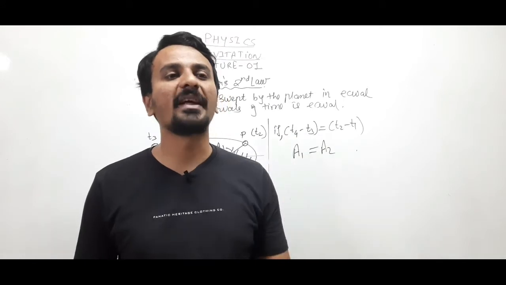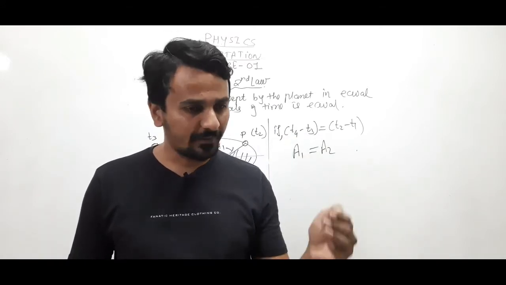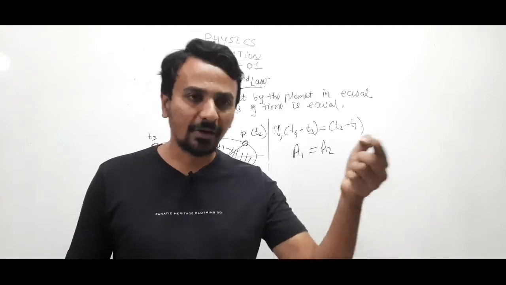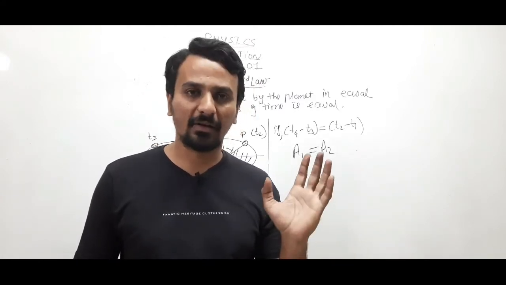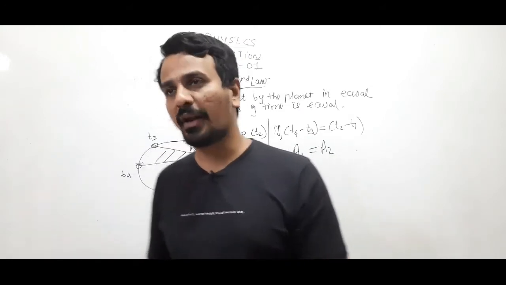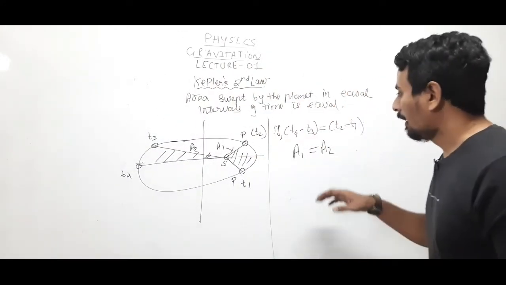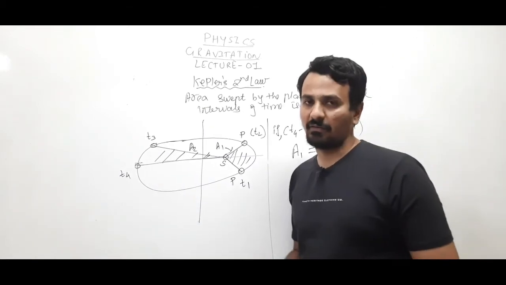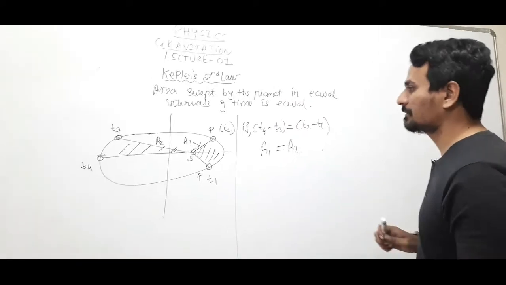Clear? This is also known as areal velocity, the rate of change of area. Like dx by dt was known as linear velocity, dA by dt will be known as areal velocity. Area covered upon time taken is known as areal velocity. So according to Kepler's second law, area will be equal if the span of time or time interval is the same. Clear?